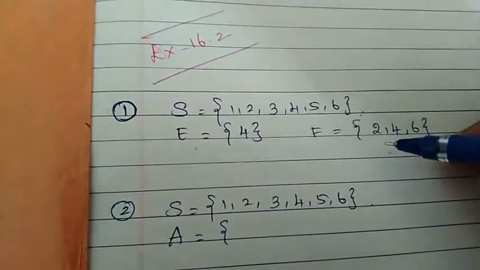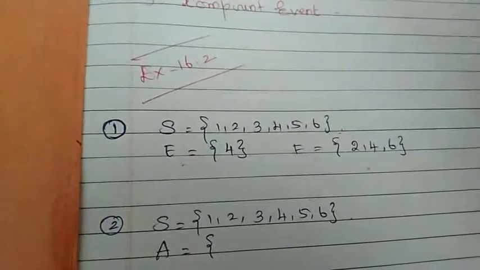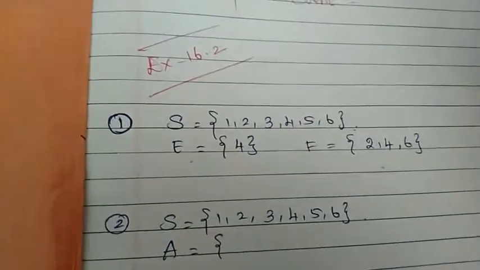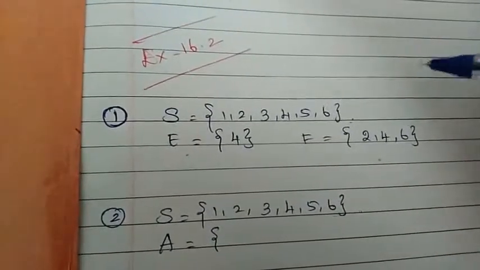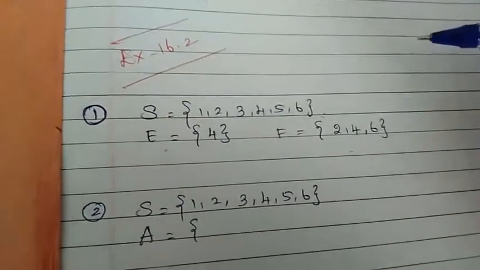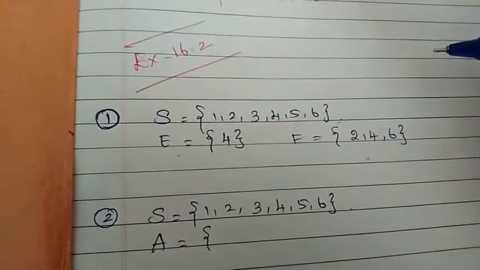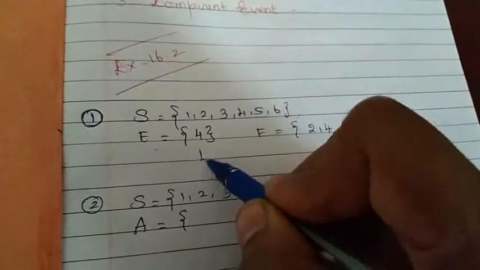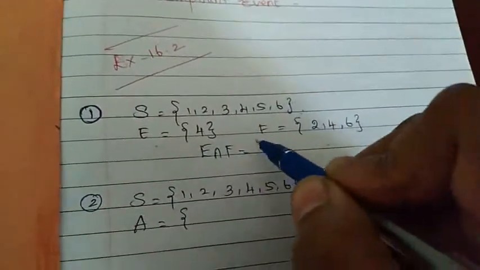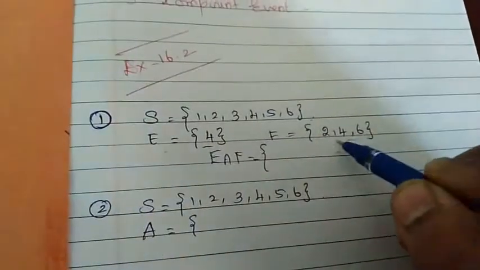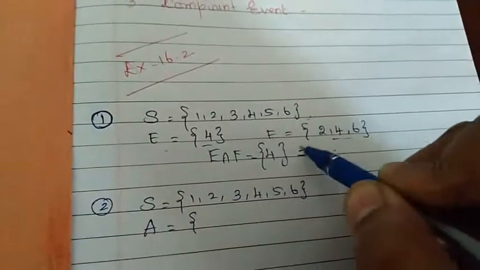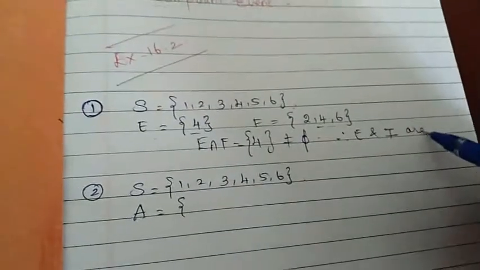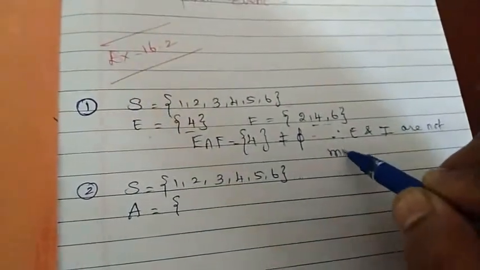And F is the event the die shows an even number. So what are all the even numbers? 2, 4, 6. So F is equal to {2, 4, 6}. Now the question is, are E and F mutually exclusive? Two events are called mutually exclusive when their intersection is empty, right? But here what is E intersection F? E intersection F is {4}, which is not equal to empty. Therefore, E and F are not mutually exclusive.